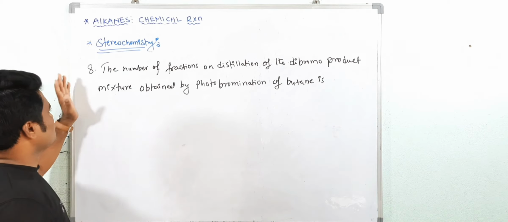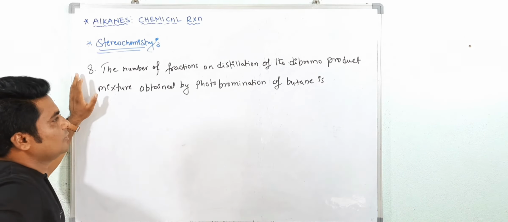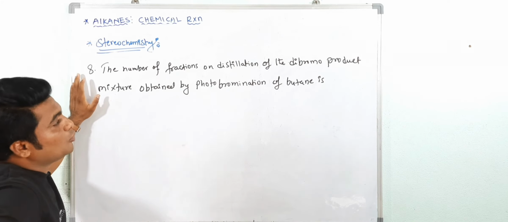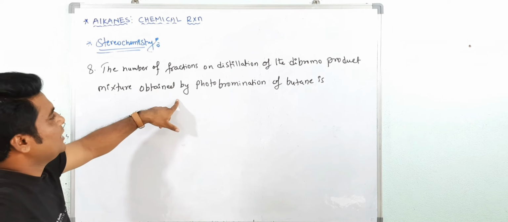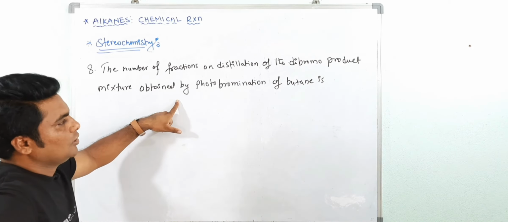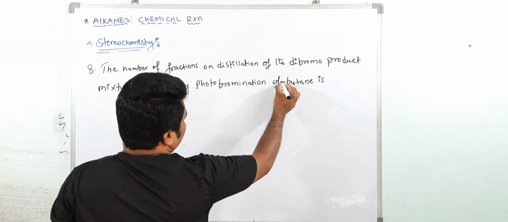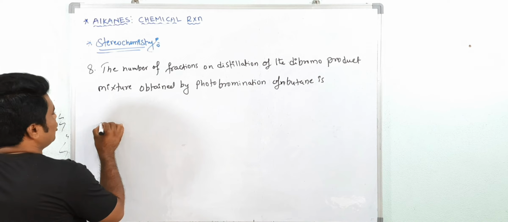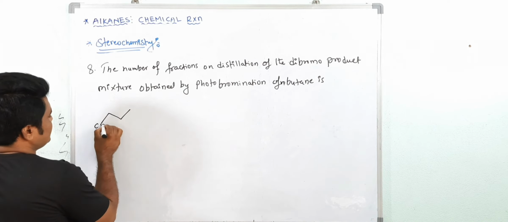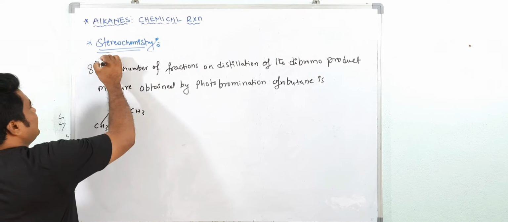Okay. Now see the next question. The number of fractions on distillation of the dibromo product mixtures obtained by photobromination of butane. So here actually this is N-butane. Now we have to do the dibromination of N-butane. CH3, CH3, N-butane. This is also very, very important. My favorite question, this one.